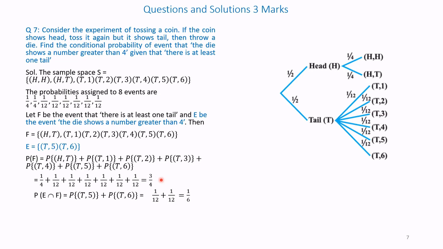Therefore, probability of E intersection F is T5 and T6. That is 1 by 12 and 1 by 12, which is equal to 1 by 6. Now, the conditional probability of event E given F has occurred is given by probability of E intersection F divided by probability of F. That is equal to 2 by 9.